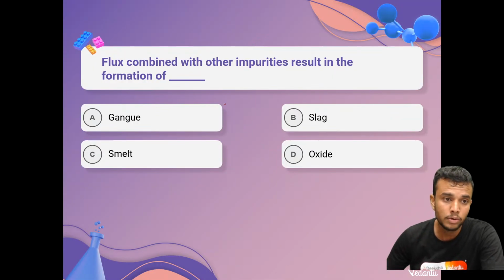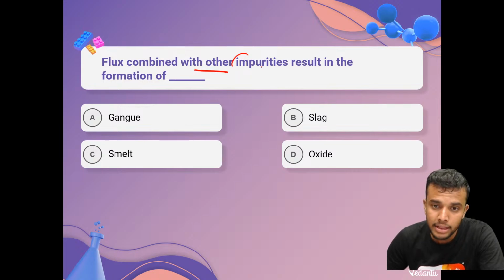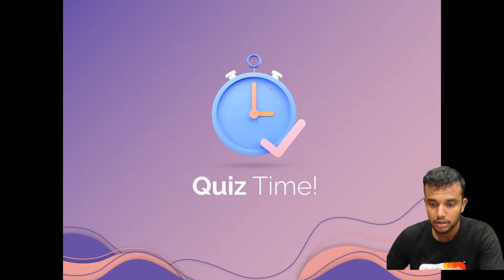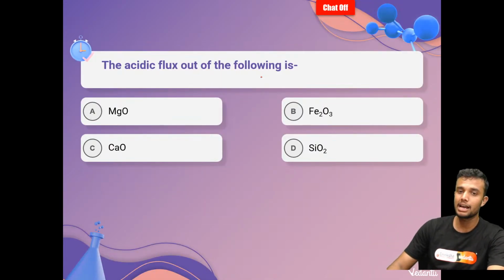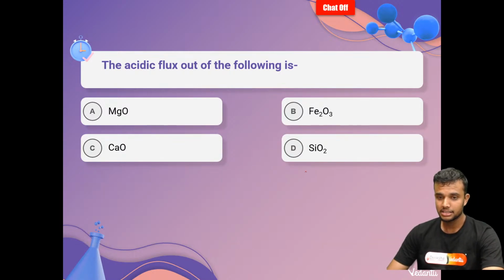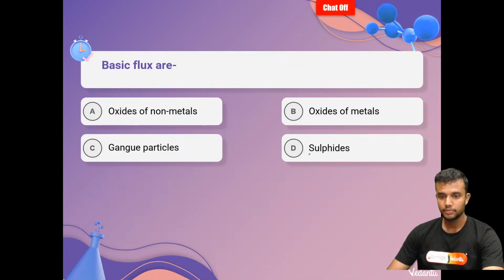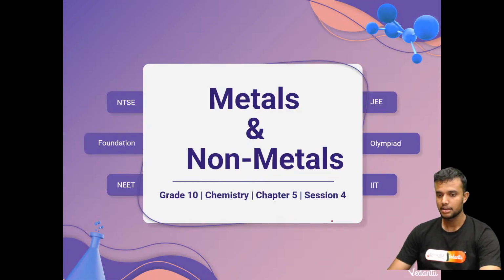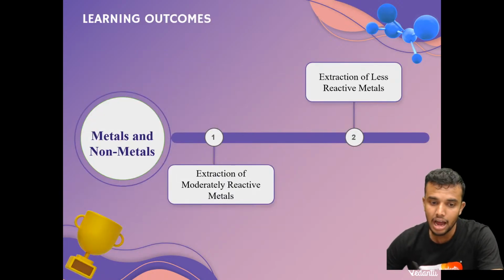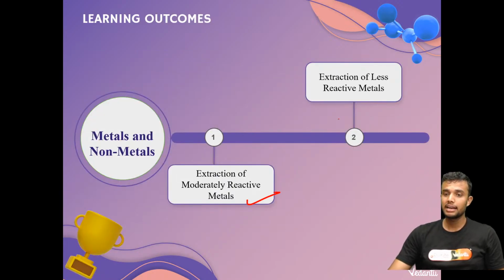Come on, let's solve one question here. Flux combined with other impurities results in the formation of what? Slag, gangue, or smelter? Yes, sir, slag. Quiz time. First question: the acidic flux is nothing but a metal flux? The answer is SiO2, acidic, non-metals. Okay, done. Next topic of the session: Session 4 is nothing but extraction of moderately reactive metals and less reactive metals.